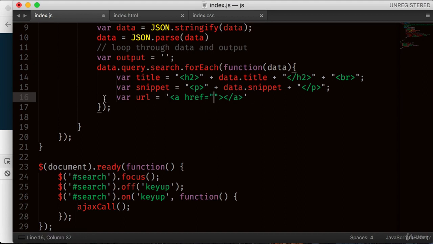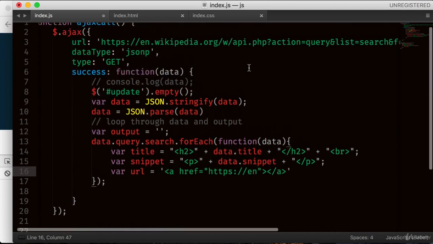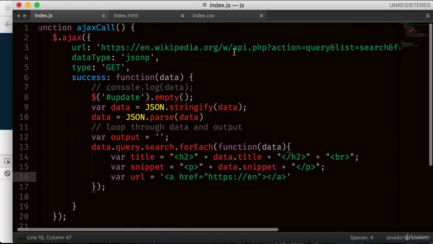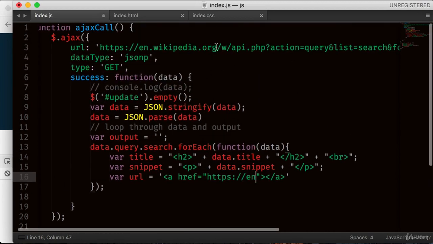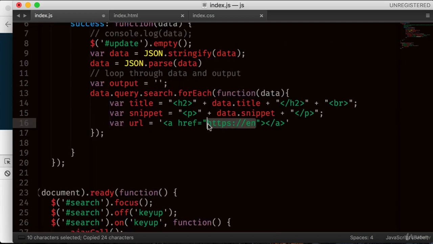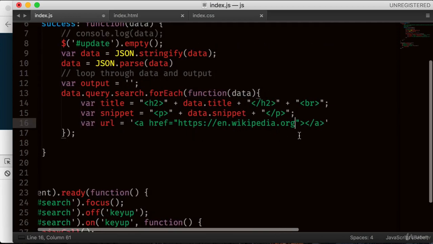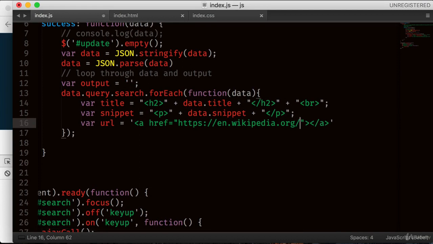That's important, otherwise it doesn't work. So href https, in fact we can copy this from wiki.org. So English en.wikipedia.org/wiki/, so this is where people will actually land when they click on that link.